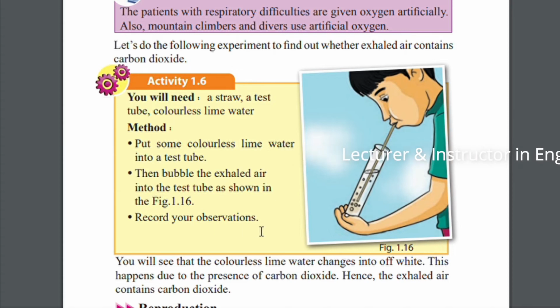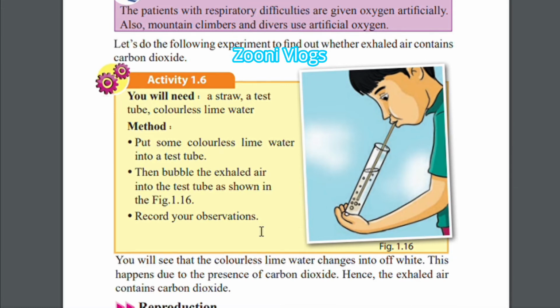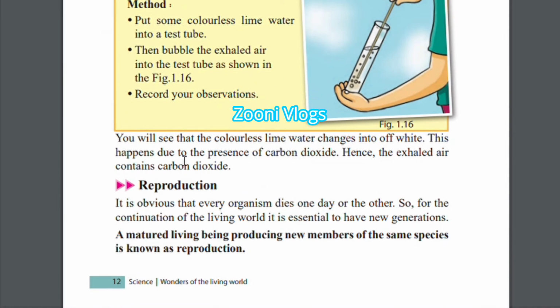Record your observation. Now you can see here, when you are bubbling into the water, some air bubbles can be seen. You will see that the colorless lime water changes into off-white. This happens due to the presence of carbon dioxide, because we are exhaling carbon dioxide from our body. Hence, the exhaled air contains carbon dioxide. So finally we can conclude that the exhaled air contains carbon dioxide. That's why the lime water changes into off-white.